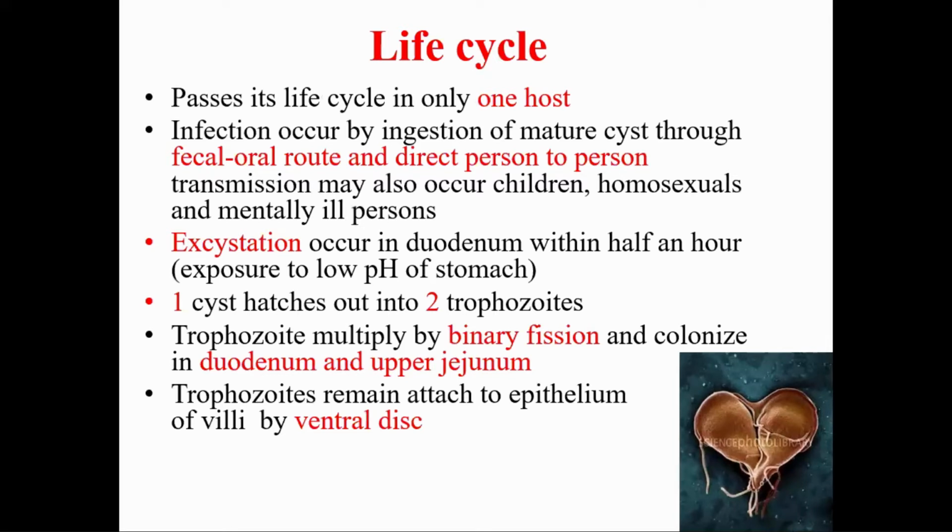First, the infection of humans. Human infection is acquired by ingestion of mature cysts, which may be through the fecal-oral route, that is ingestion of contaminated food and water, or by direct person-to-person transmission. Direct person-to-person contact usually occurs in children in daycare, in homosexuals, and in mentally ill persons.